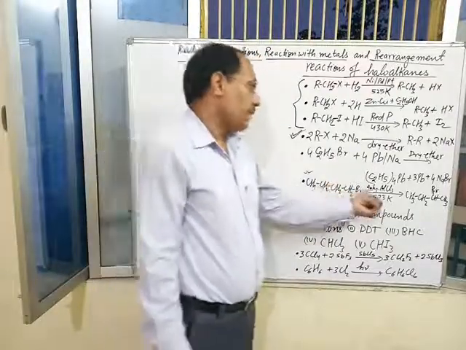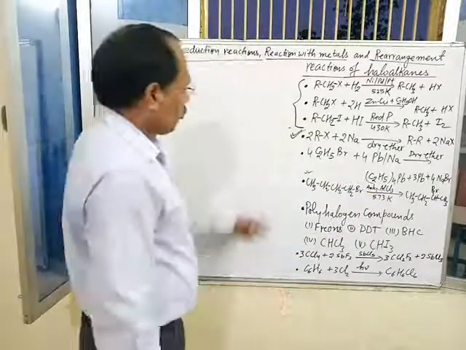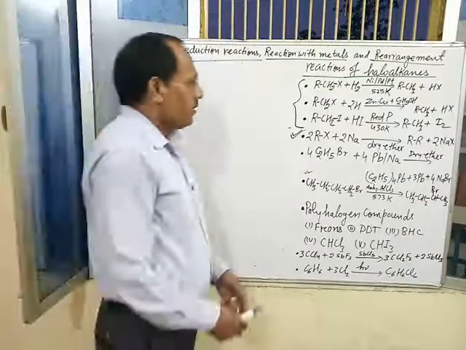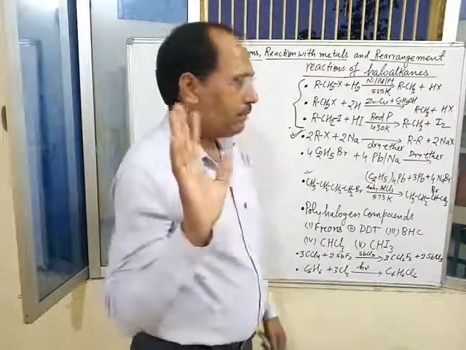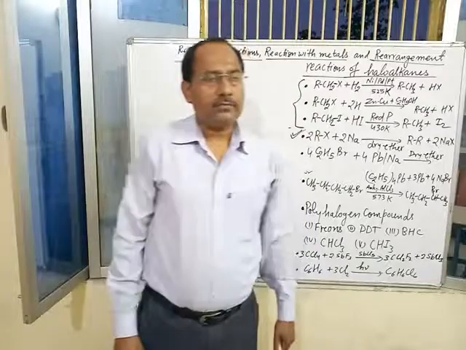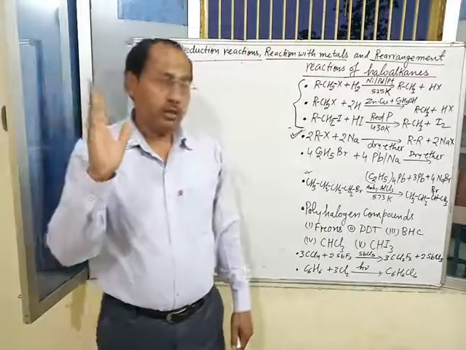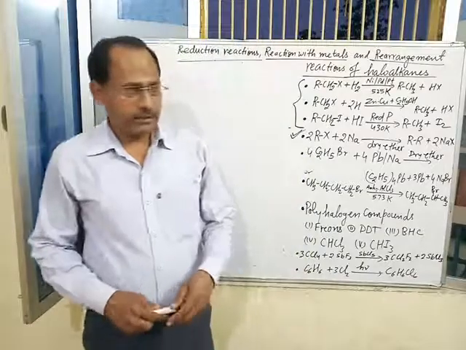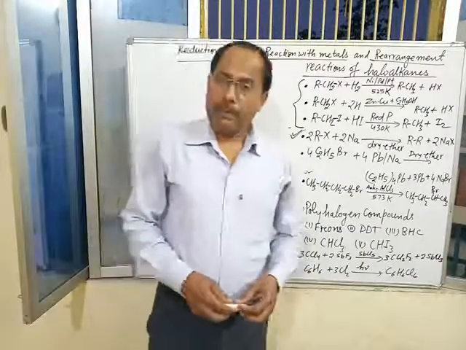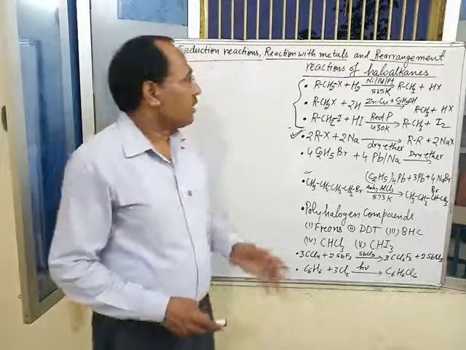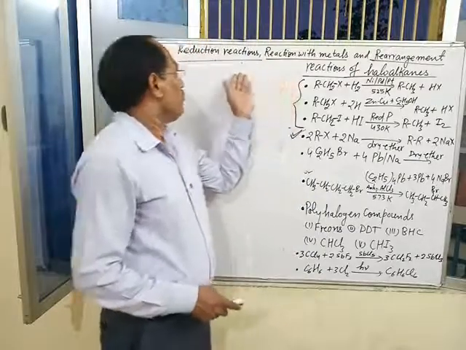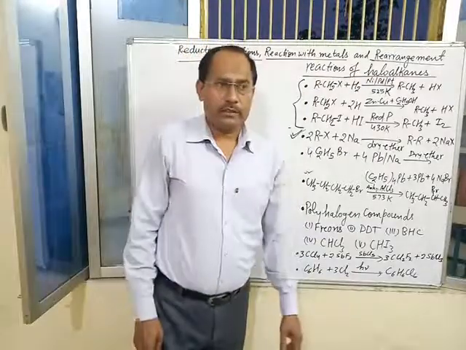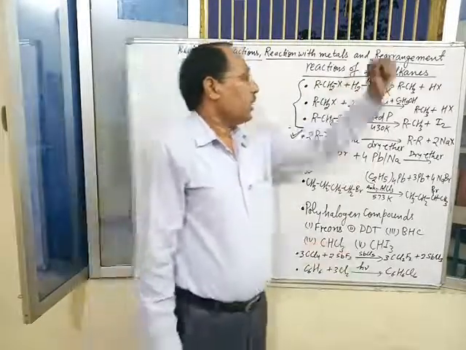This is all about the chemical properties of alkyl halides. Means alkyl halide gives 5 different types of reactions. First one, nucleophilic substitution reactions. Second, elimination reactions. Third, reduction reactions. Fourth, reaction with metals. And last, rearrangement reaction.